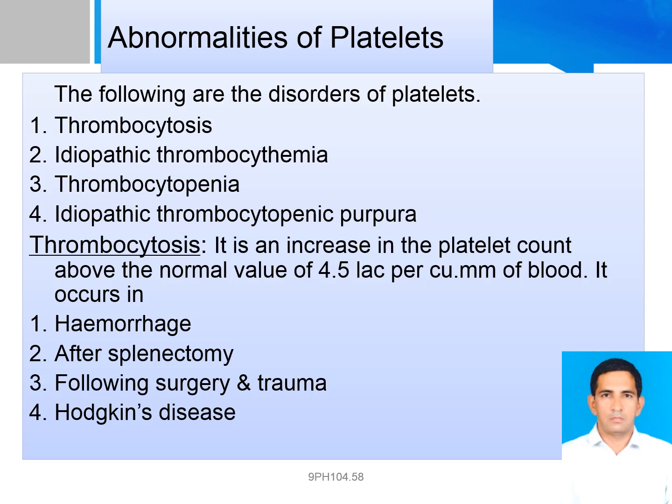Platelets stick together, helping blood to form a clot that stops bleeding when you damage a blood vessel, such as when you cut yourself. Thrombocytosis occurs when your body produces too many platelets.